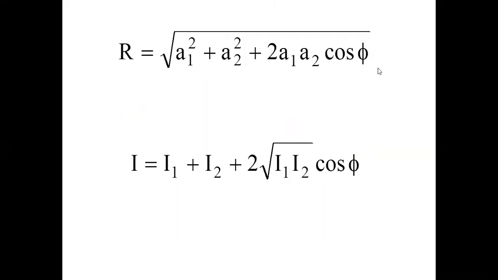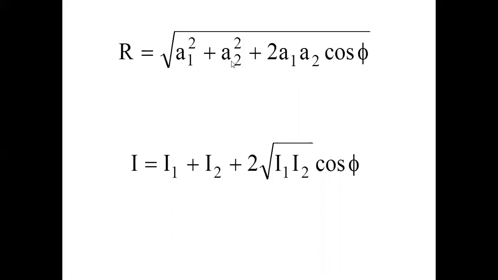Okay, moving on. Now, at any point, resultant amplitude is given by this formula. In first year PU, you study the resultant of two forces, root of a square plus b square plus 2ab cos theta, remember? Similarly, if the amplitudes of the two waves are a1 and a2, or a and b, as we took in the beginning, what is the resultant amplitude? Resultant amplitude of the two waves can be a plus b, or a minus b, or something other also. It depends on how they superpose, how they meet, and what is the phase difference with which they meet.